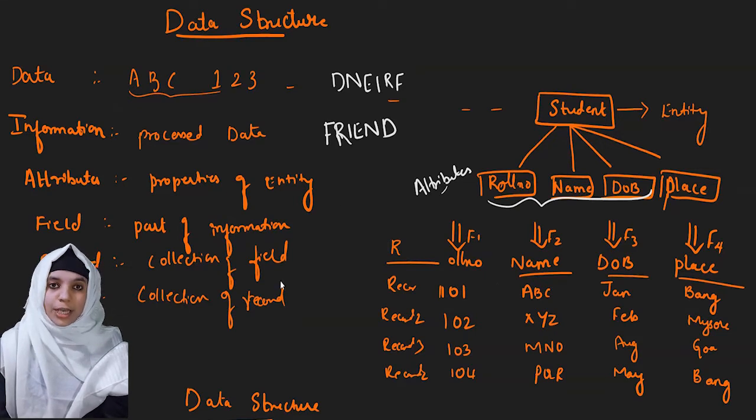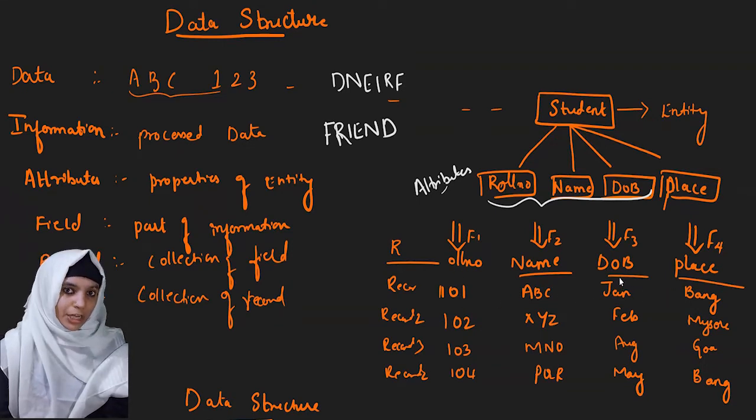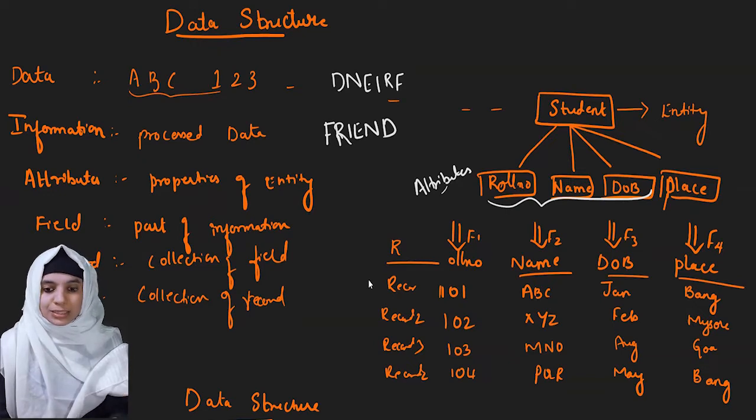Now what is a record? Record is nothing but a collection of fields. So this is one record. 101 is one field, ABC is one field, and this collection of fields will make one record. Now we have so many students. Suppose we have 4 students' records like 101, 102, 103 and 104. These are record 1, record 2, record 3 and record 4.